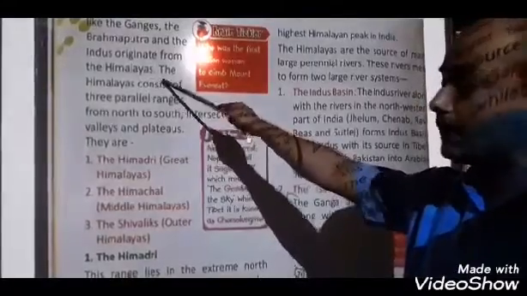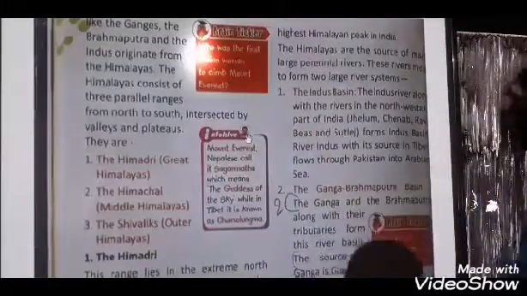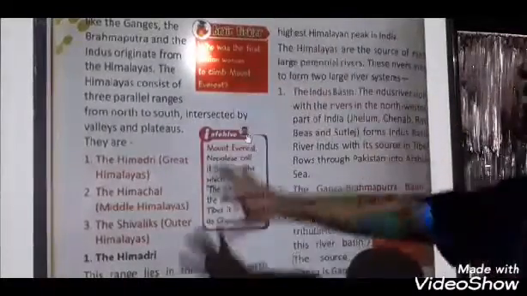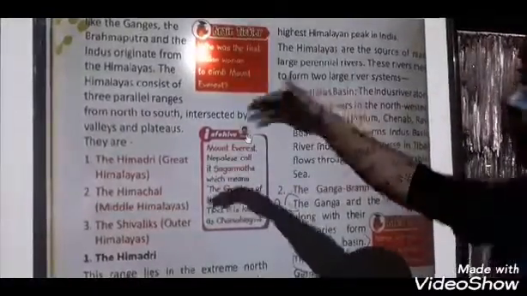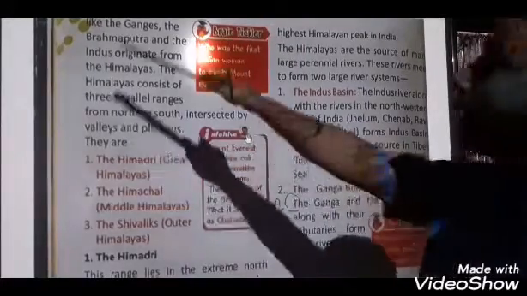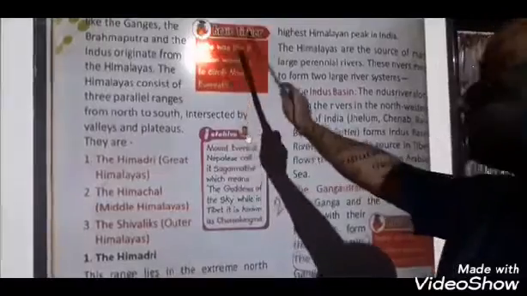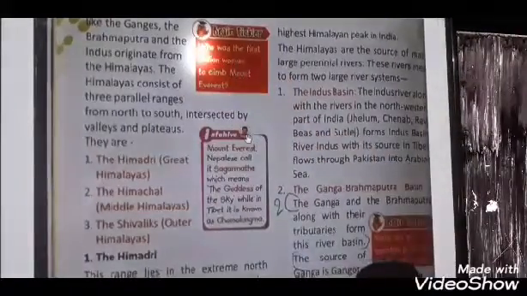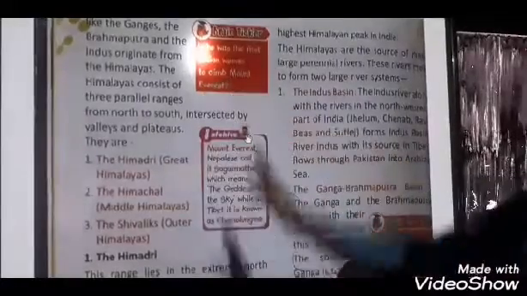Here it is saying that these 3 rivers originate from the Himalayan mountain ranges, meaning they started from these Himalayan ranges. What are the rivers? The Ganga, the Brahmaputra and the Indus.